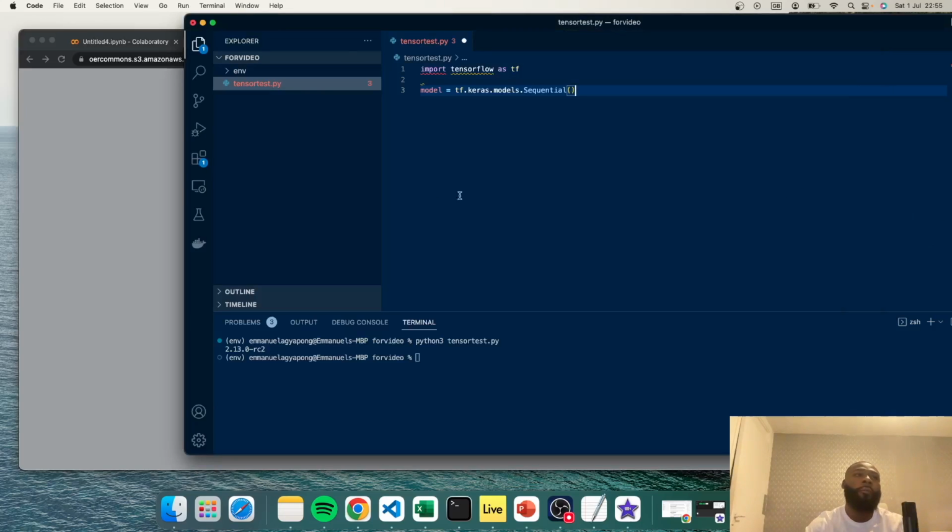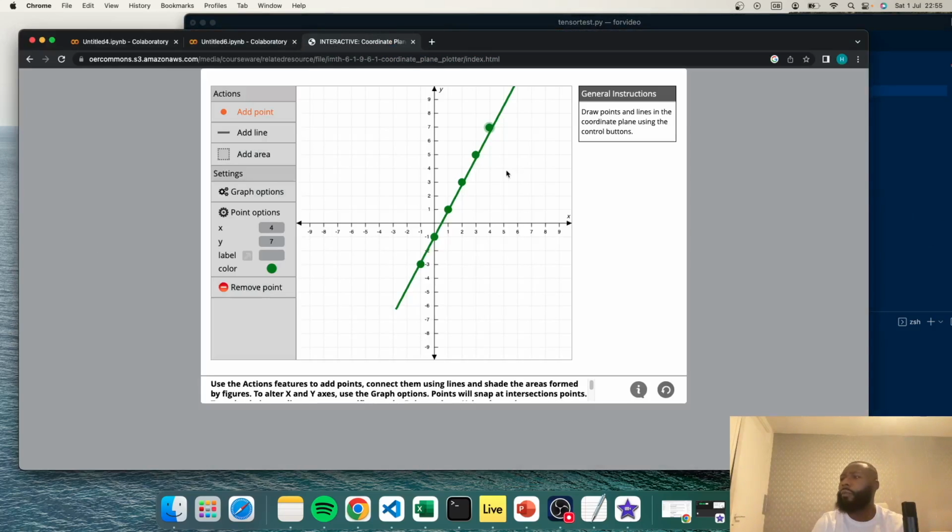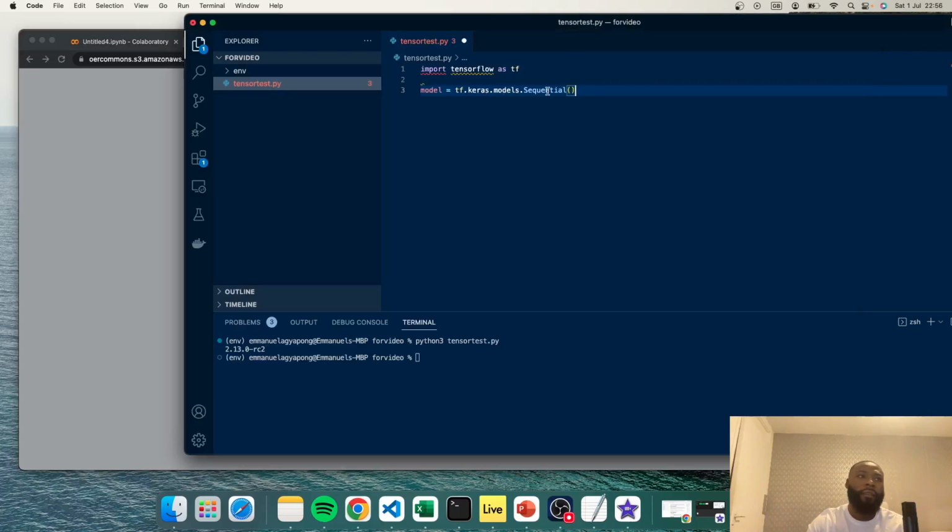Here we only need one input, which is the x-axis. But say we were using something that required 10, 15 inputs to be able to give the output, then we'd be using something like a functional API, which allows you to build more complex types of models. For this level, you just need to know that we're using sequential as our model.